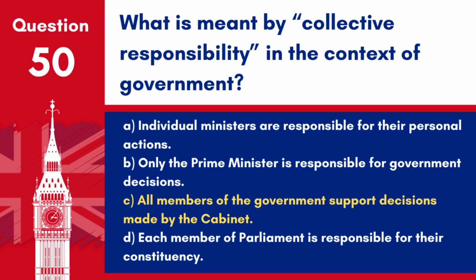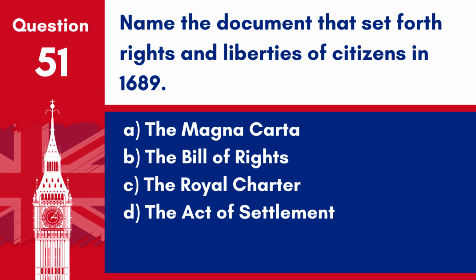Answer. C. All members of the government support decisions made by the Cabinet. Collective responsibility means that all government ministers agree to support a decision in public, even if they do not privately agree with it.